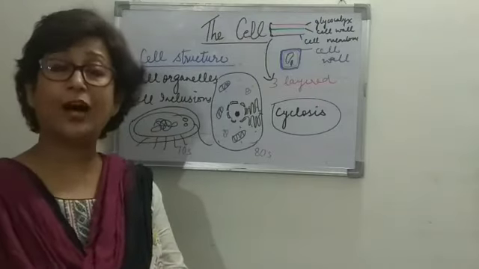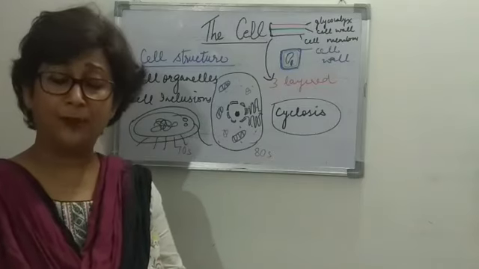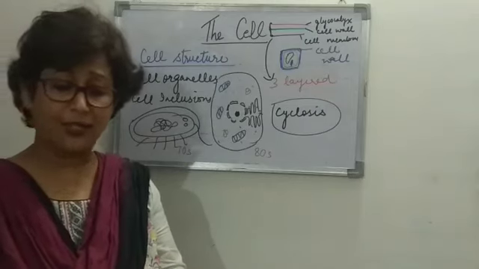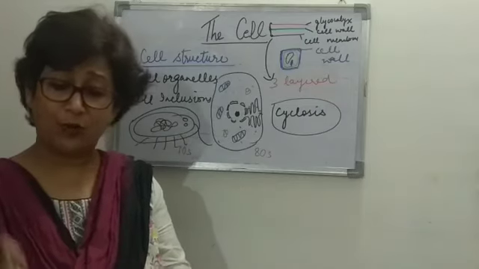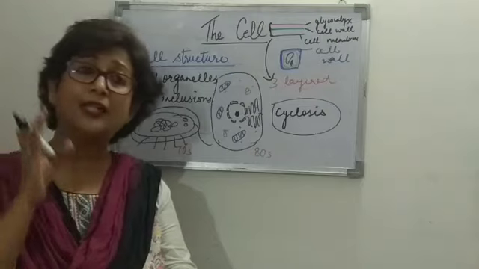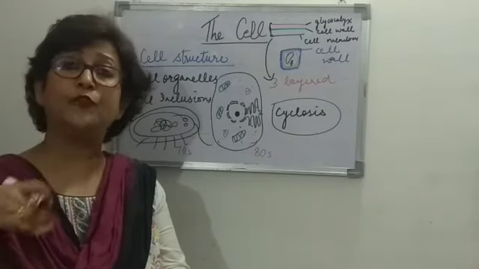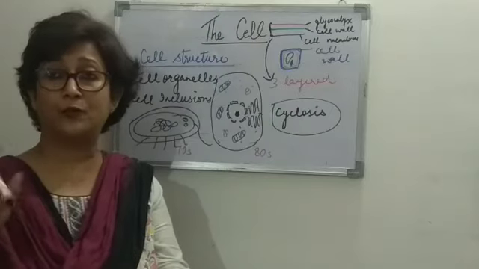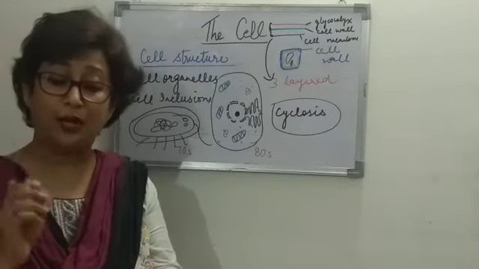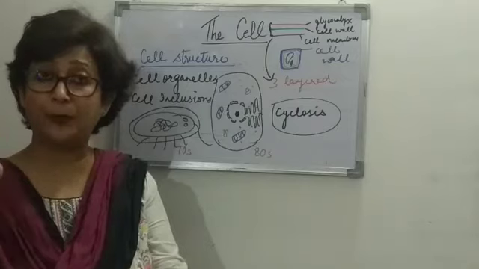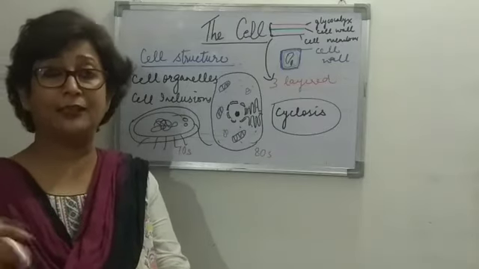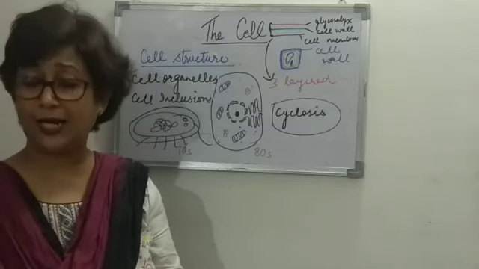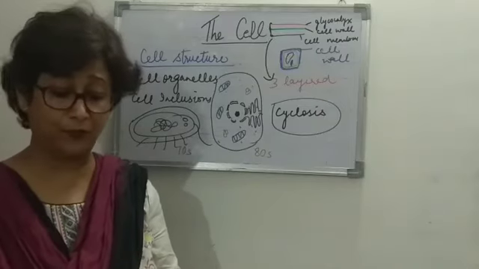Now we come to the outermost layer of the envelope, that is the glycocalyx. It differs in composition and thickness among different bacteria. So what we said just now, that bacteria are classified into different groups on the basis of the cell envelope. What is the basis here? One basis could be that the glycocalyx differs in composition and thickness. So depending upon that, the bacteria are classified into different groups, right?